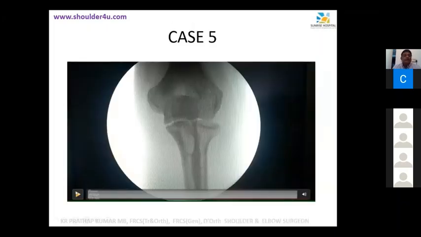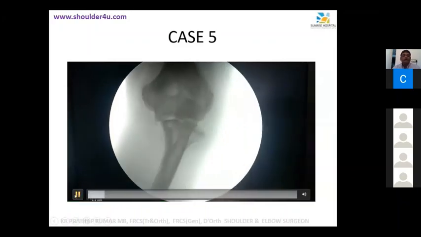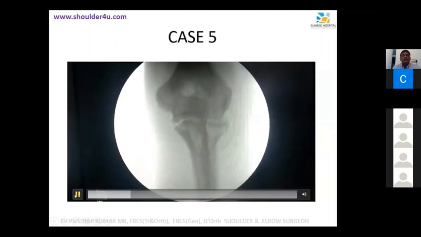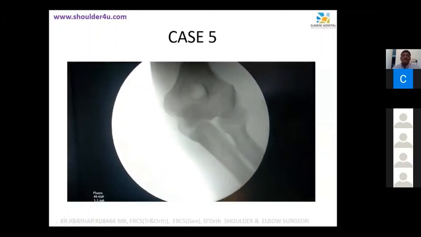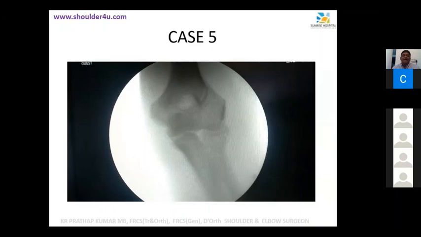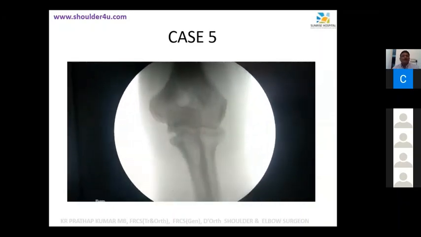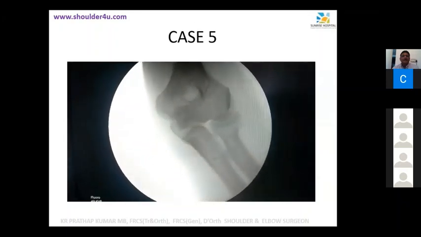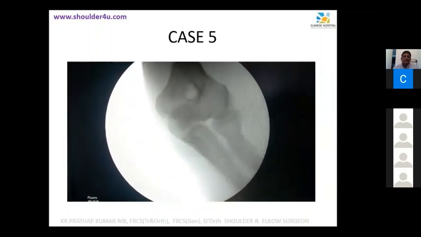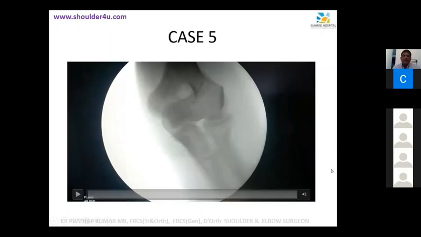You want to see a valgus stress test? You can do it clinically. Okay, that is a varus coming. Can you see that there is no endpoint? There is no endpoint when we are going valgus. Okay, it's a different patient, not the chronic one. It's an acute patient, this one which I have shown you. So how do you test valgus stability?